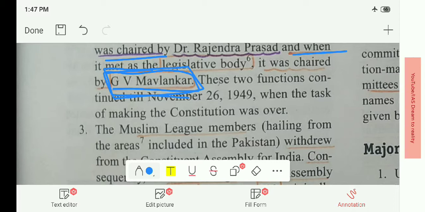These two functions continued till November 26, 1949, when the task of making the constitution was over.